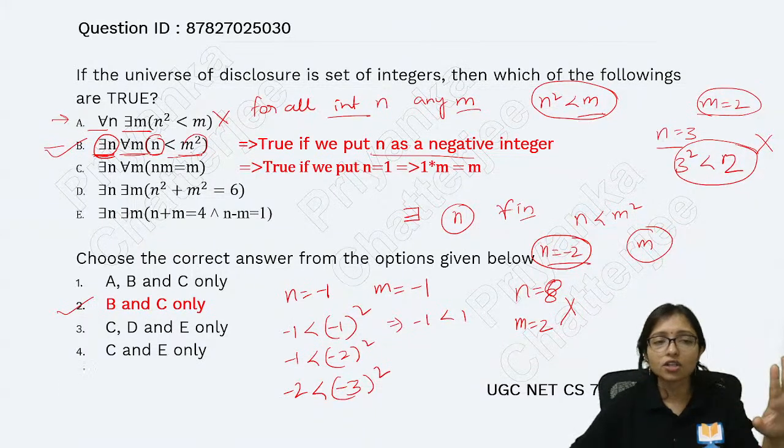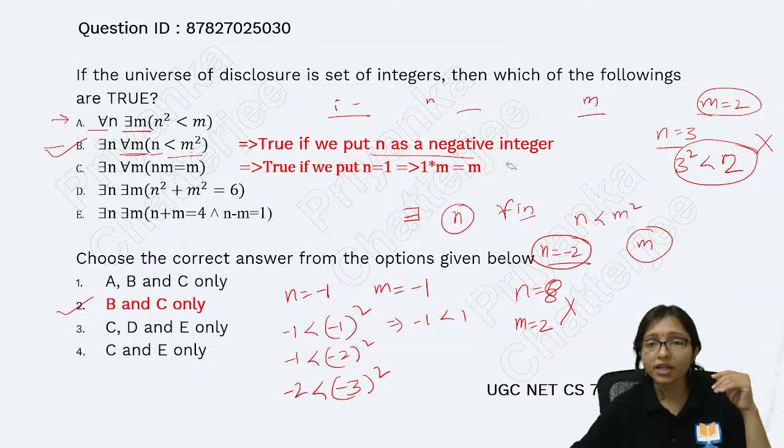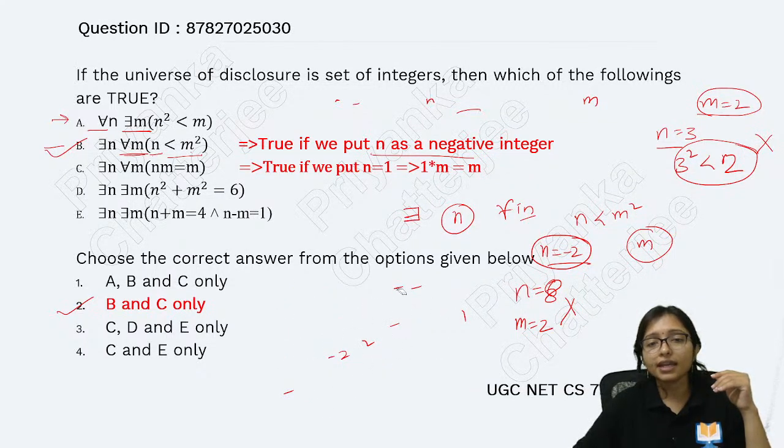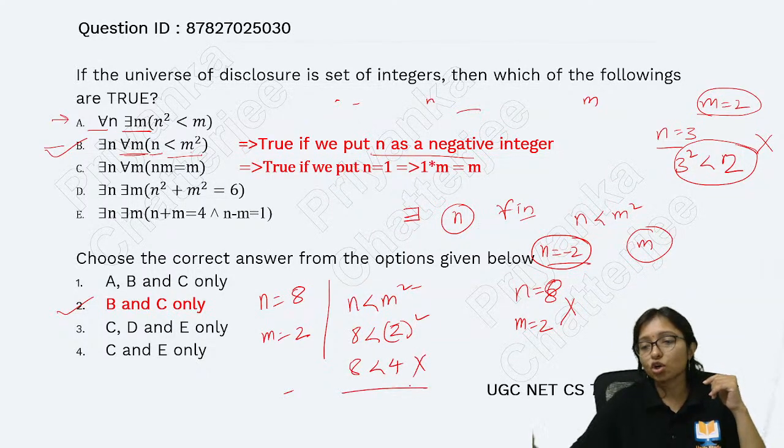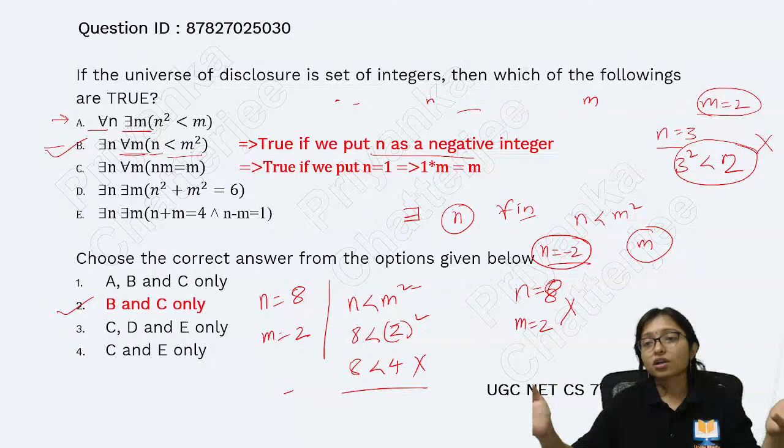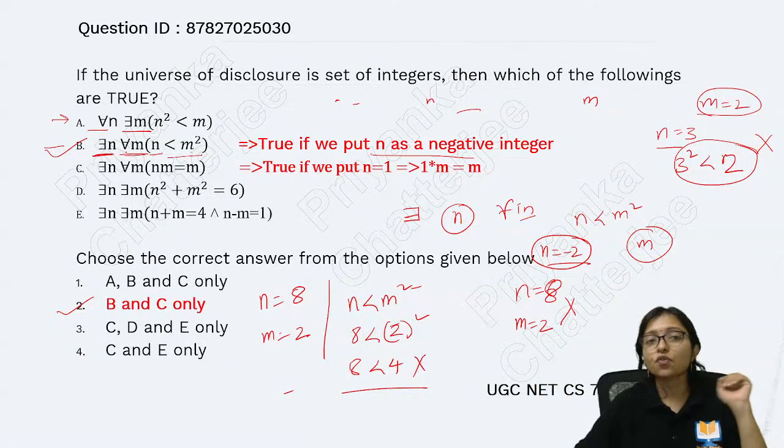These are very conceptual questions. Don't think that, ma'am, how are you telling this is true? If I am taking n equals 8 and m equals 2, then how can you say n is less than m square? Here n is 8, and is it less than 2 square? 8 less than 4, ma'am, that is wrong. Yes, it is wrong, because here it's not given that it is for all.